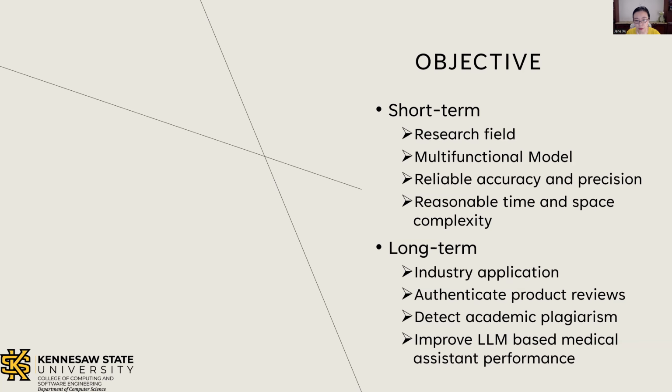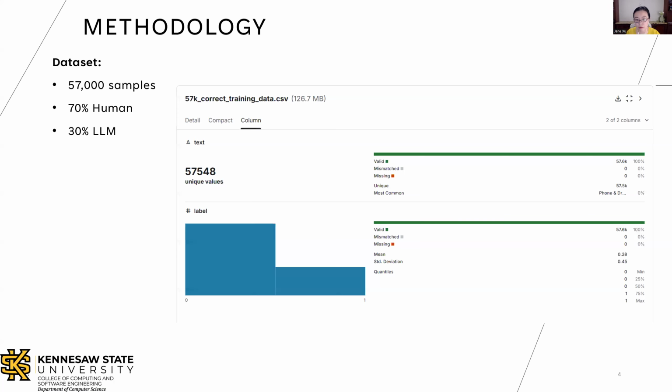Our short-term research goals are to develop a multifunctional model that could categorize unstructured raw data into 7 sentiments through NLP with over 90% accuracy, and could also differentiate origins, human versus LLM. Our long-term industry goals are to authenticate product reviews, detect academic plagiarism, and upgrade LLM medical system performance by adding more human-like tones and emotions.